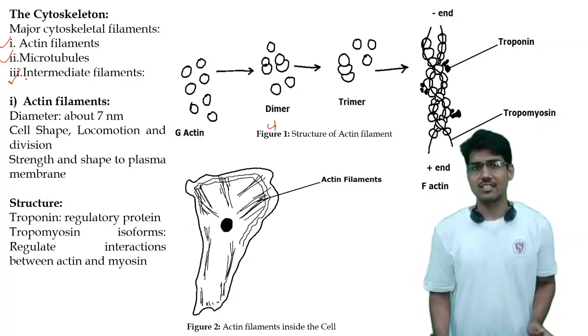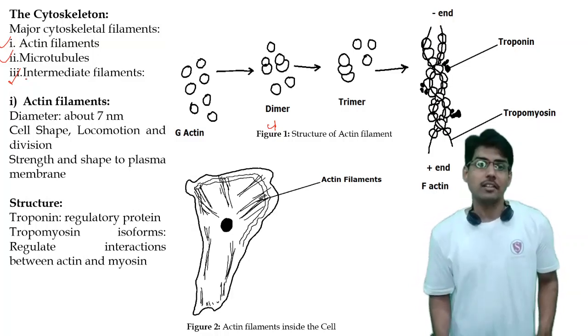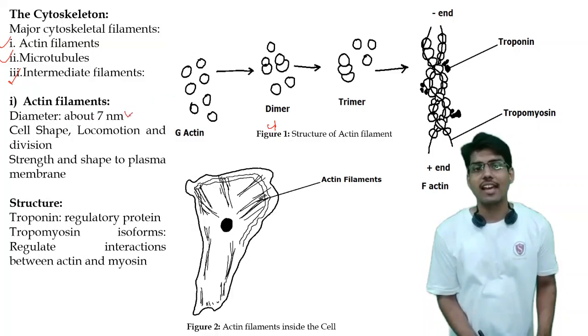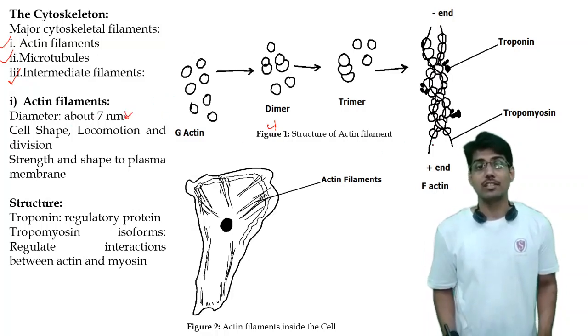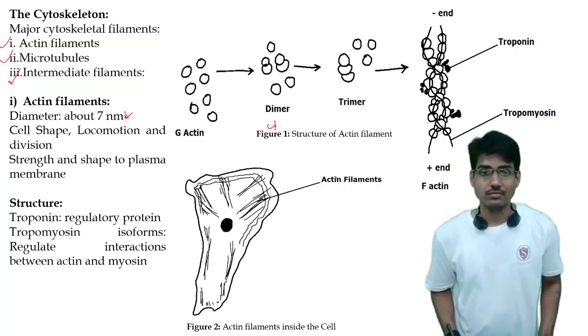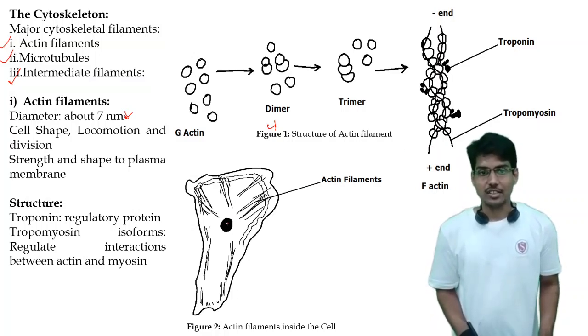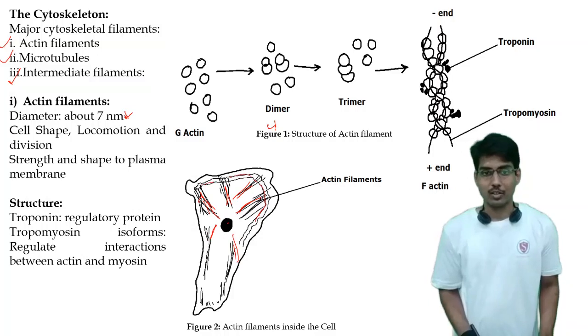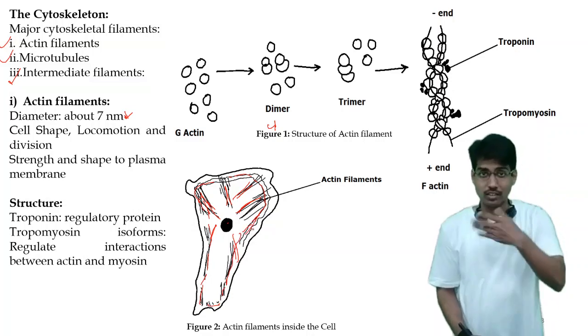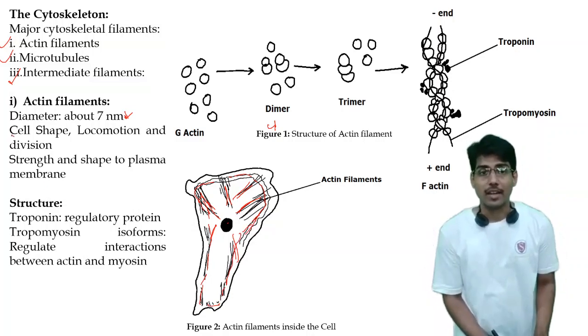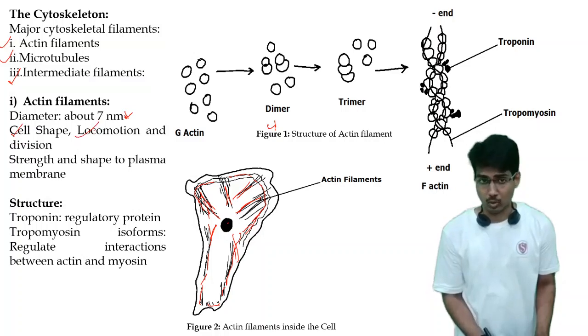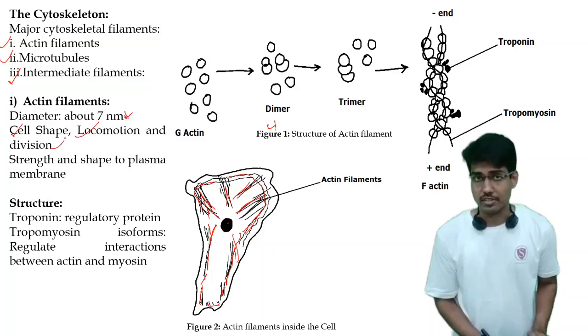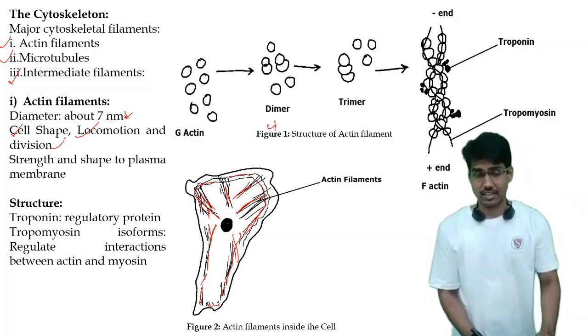So first, let's study the actin filament. It has a 7 nanometer diameter. This is the cell and this is the nucleus. You can see these filaments are arranged throughout the cytoplasm, along the line of the plasma membrane also. All of these are actin filaments. They give a cell its characteristic shape. Also they help in locomotion and in cell division. How they help, we will see in the next slide.